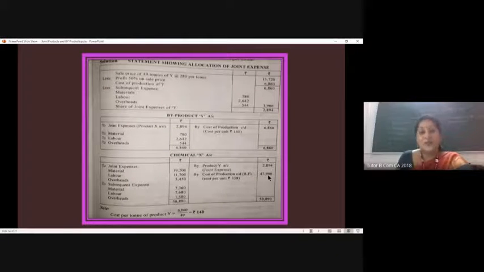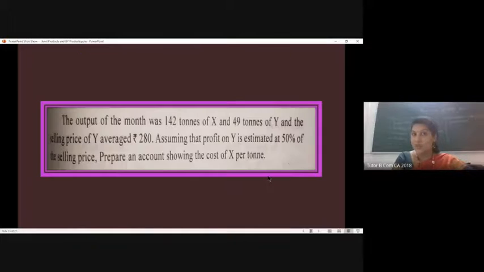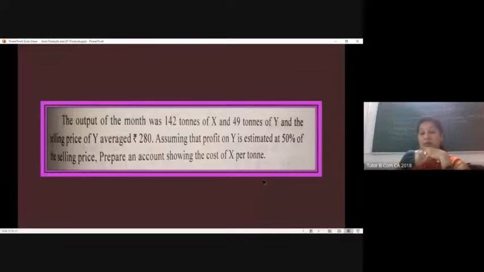And per unit, it is very simple for me to compute because I know that the number of units in this case is already given in the question. It is 142 tons. So when I divide 47,996 by 142, I will get per unit cost as 338.